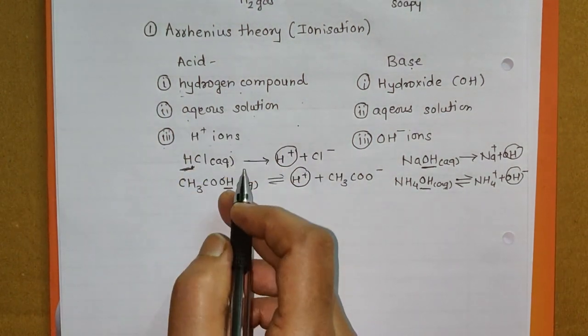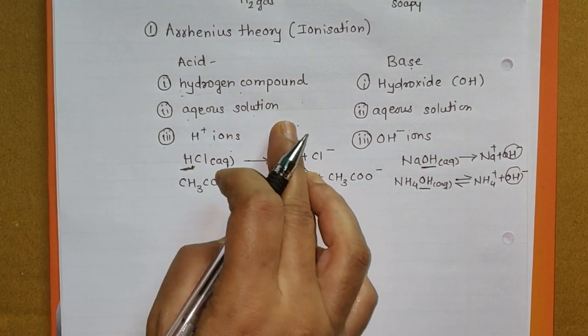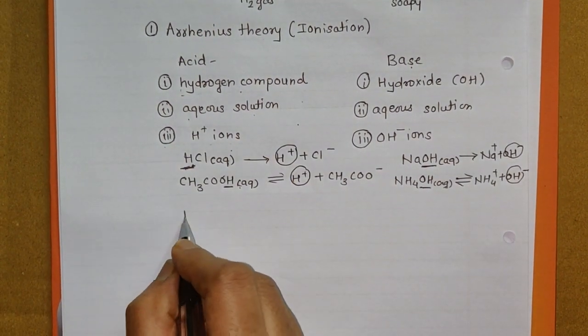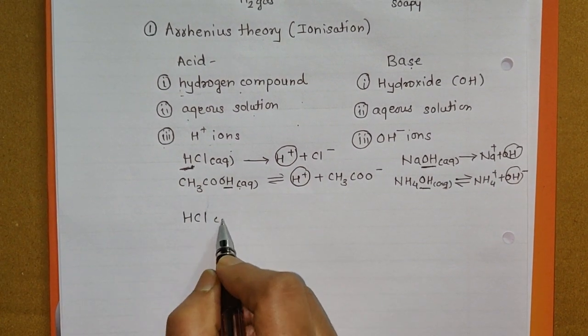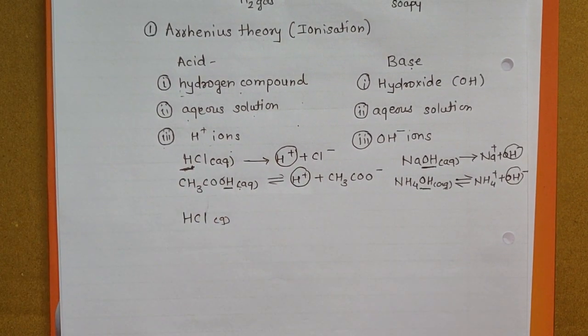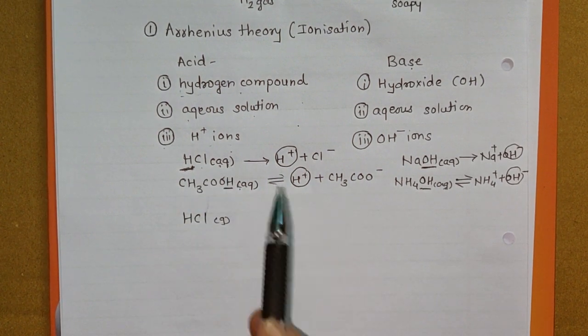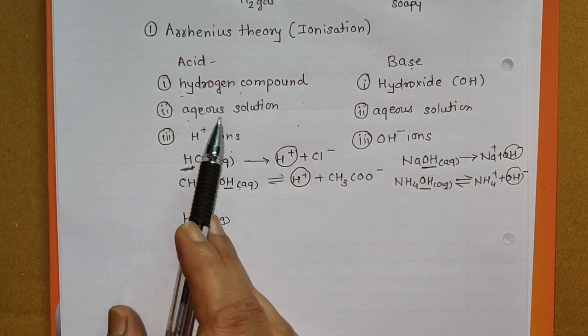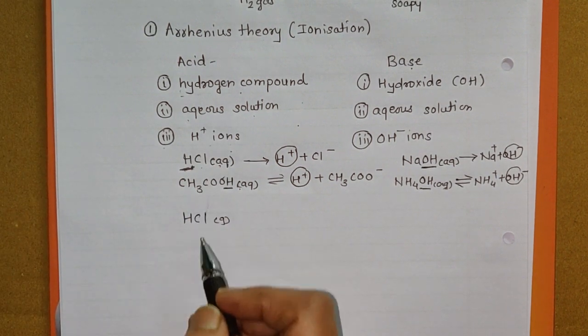These definitions are based upon the aqueous solution of the substance, not on the substances themselves. For example, you cannot call HCl an acid according to this theory. HCl gas cannot be called an acid. Only the aqueous solution of HCl is called an acid, because the second condition is important. So this is a drawback of this theory.